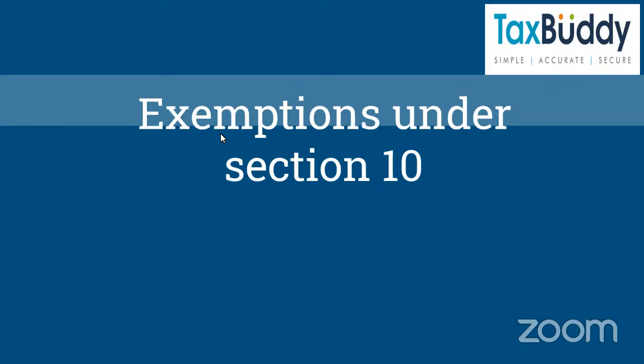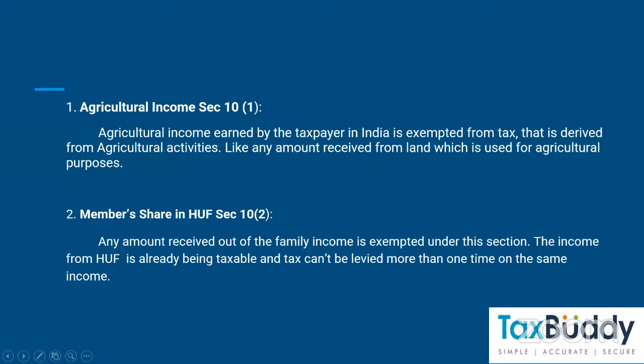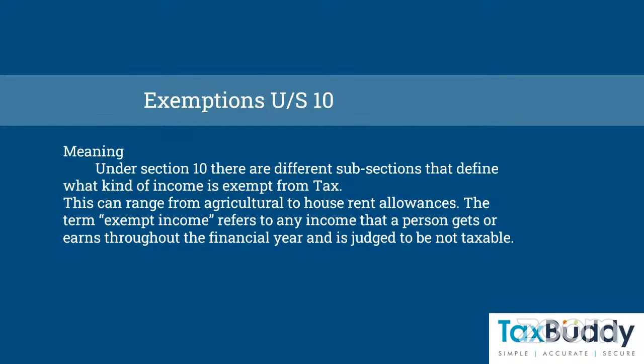Our topic is regarding exemptions under section 10. The first one is meaning. What is exemptions under section 10? Under section 10, there are different subsections that define what kind of income is exempted from tax.